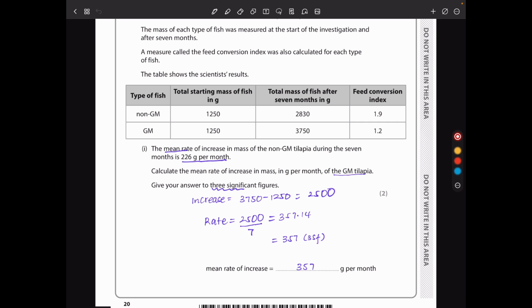So we go to the GM tilapia, we see it changed from that to that. That means the increase is going to be that minus that, giving us 2,500. And the rate is going to be the increase divided by the number of months. This was in 7 months, so I got 357.14. But to 3 significant figures, it's going to be 357.